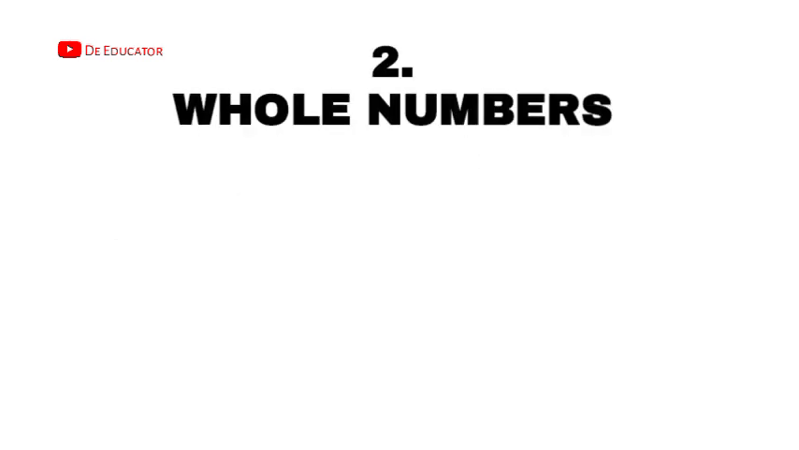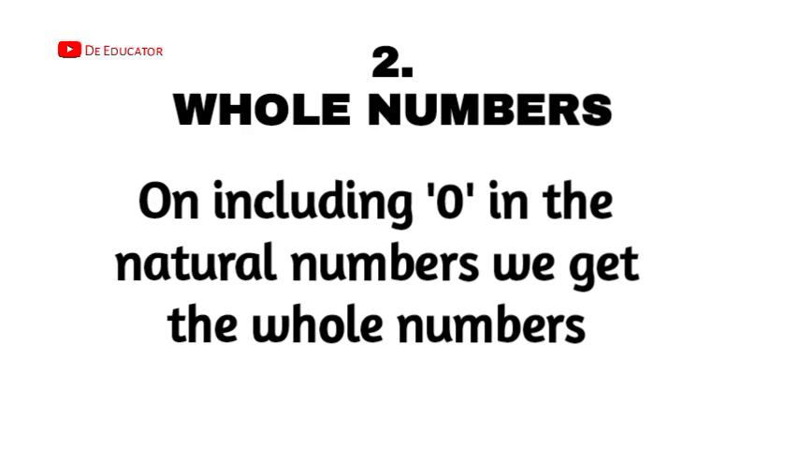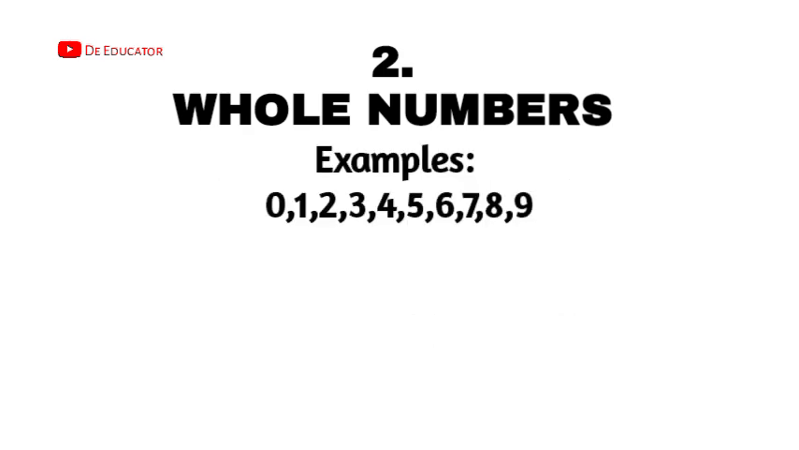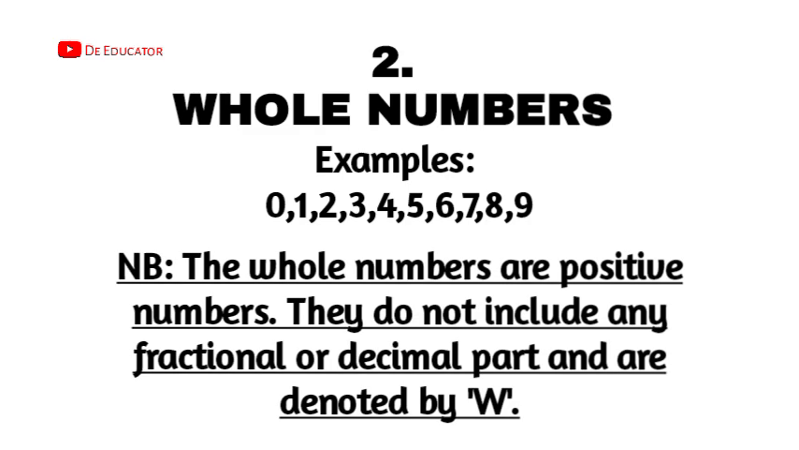The next type of number I'll be looking at are whole numbers, and the next thing that will come to your mind is, what are whole numbers? On including 0 to natural numbers, we get whole numbers. You already know what natural numbers are, so when we add 0 to natural numbers, that is a whole number. Another thing you must take note of about whole numbers is that they are positive numbers. They don't include fractions, they don't include decimals. They are denoted by W, the same way natural numbers are denoted by N.